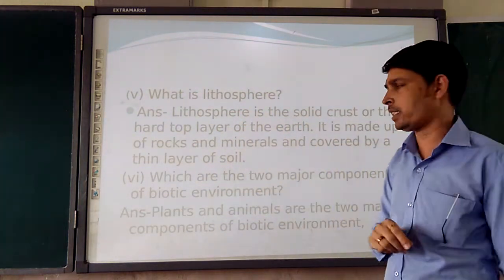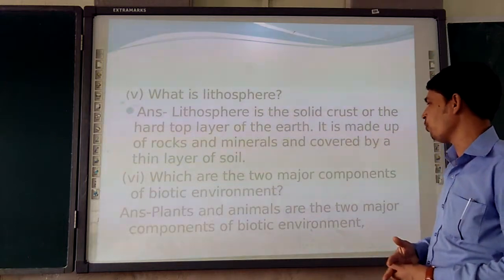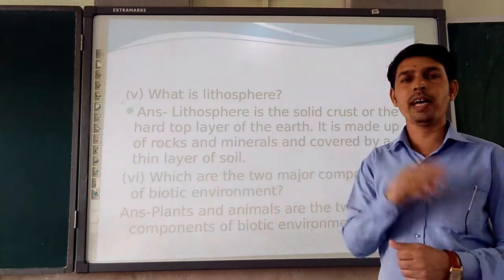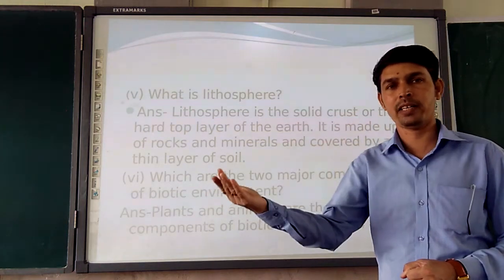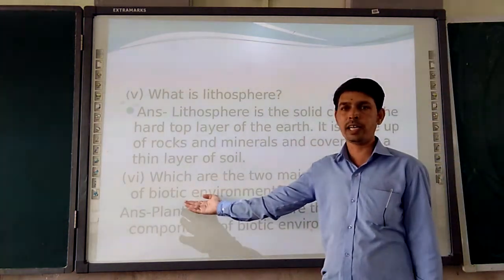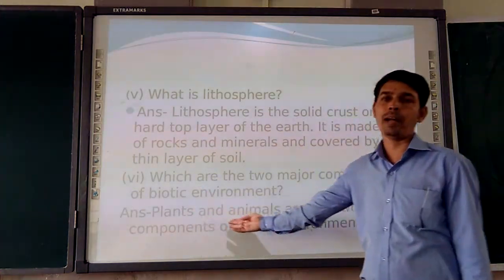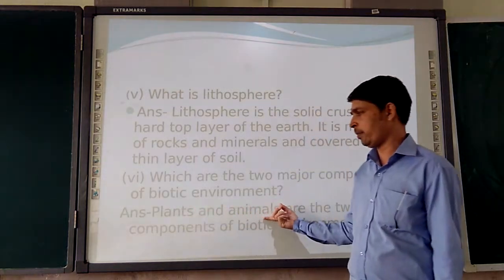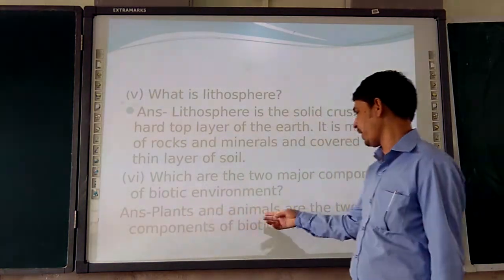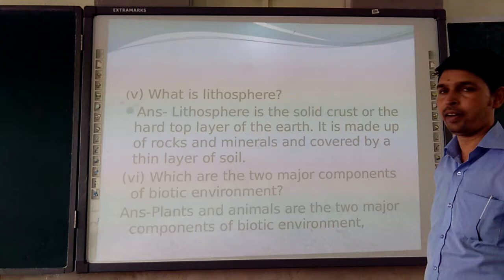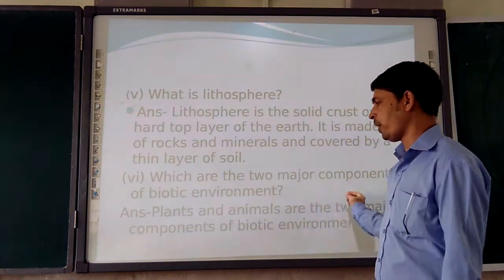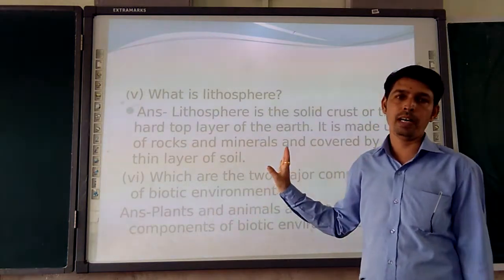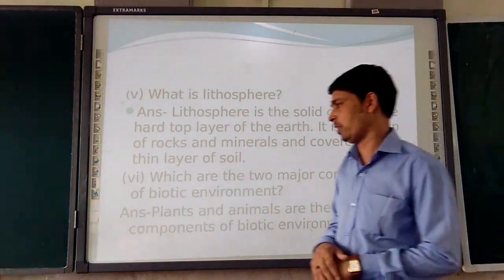Now point number 6 is asking which are the 2 major components of biotic environment. So in the environment, we are having the discussion of biotic and abiotic. So biotic consists of all the living organisms. In the biotic one we have plants and animals. Don't directly write plants and animals. You should write that plants and animals are the 2 components of the biotic environment. Like that we have to frame the answer.